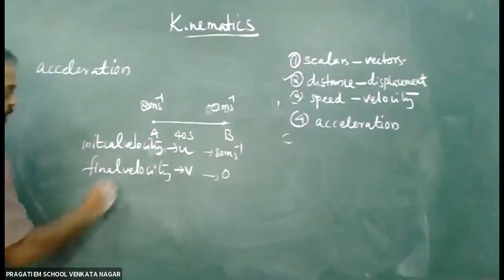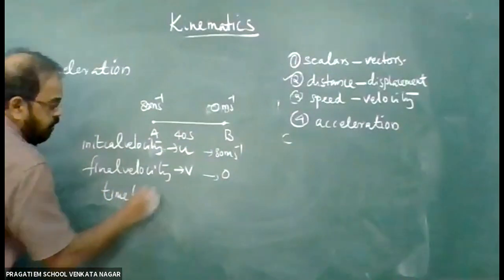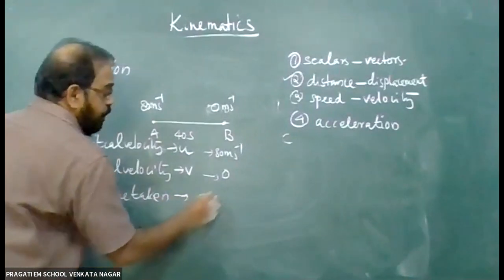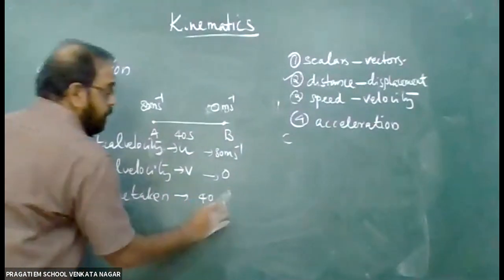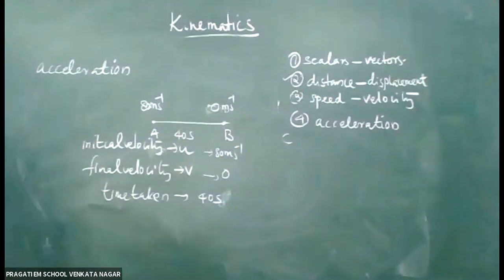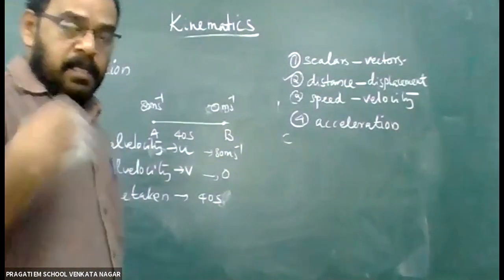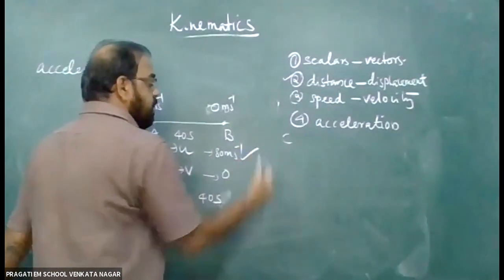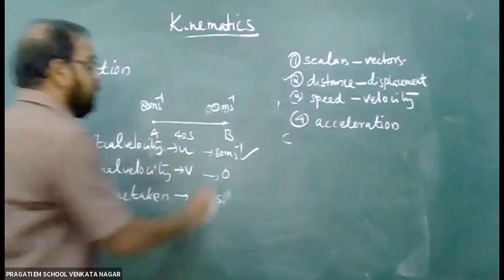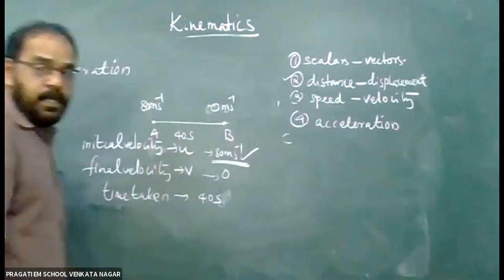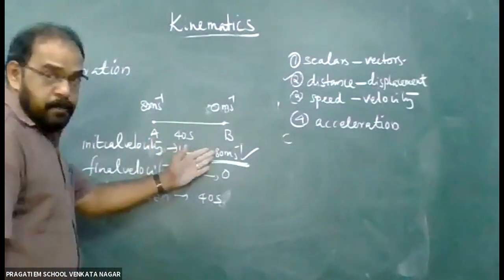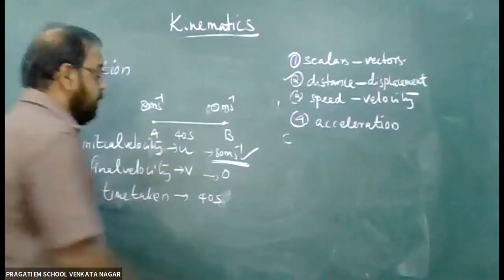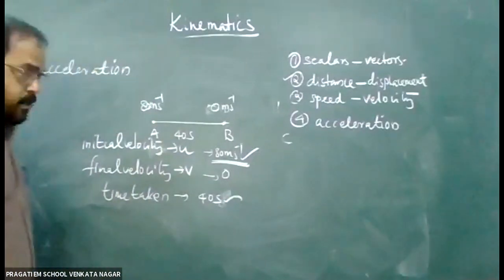Now, what is the time taken for this change from 80 to 0? The time taken is 40 seconds. So always you express the quantities, whether it is a scalar quantity or a vector quantity, always you should express a quantity with the units. Without units, a quantity is meaningless. The velocity is 80 meter per second and the time taken is 40 seconds. Never say just 40. The time taken is 40 seconds.